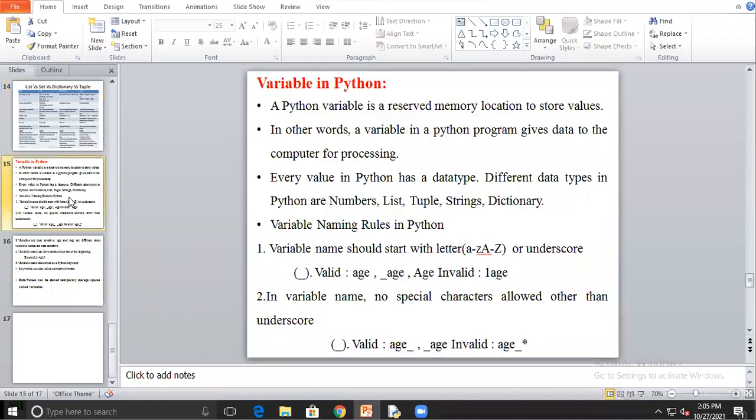Next point is actually it is not required to tell you, but I will tell that is variables in Python. Can anyone tell how we have to declare the variables in C? Anyone tell what is the variable declaration in C?